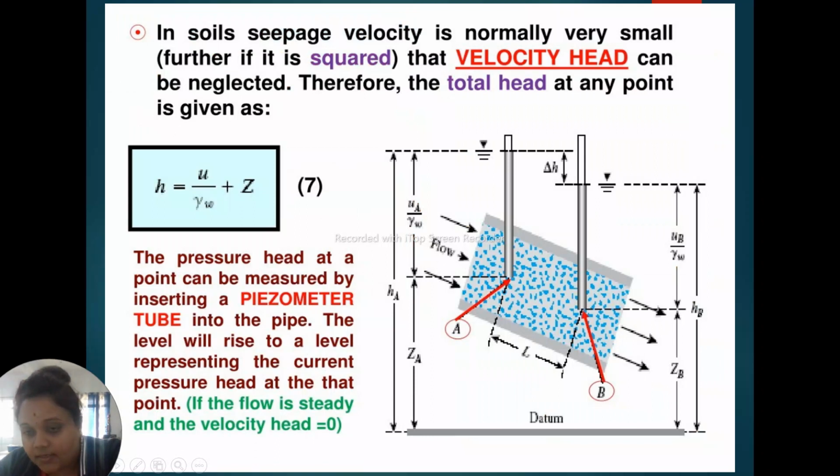Here this is our elevation head, zA and zB, with respect to the datum line. This is the flow of water through voids. So zA and zB are the two elevation heads. In soil, the seepage velocity is normally very small, so the velocity head can be neglected.